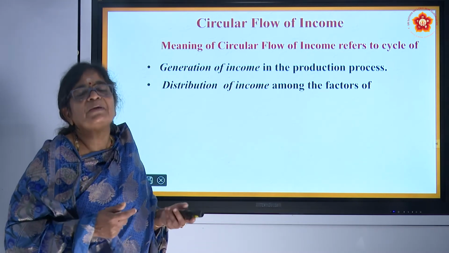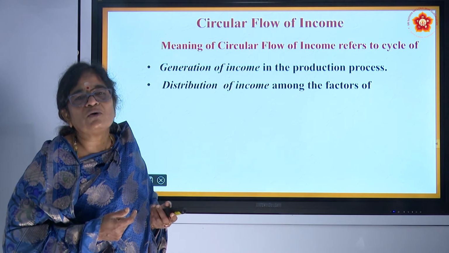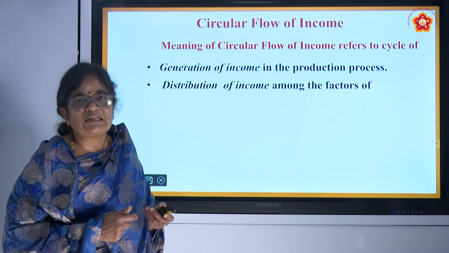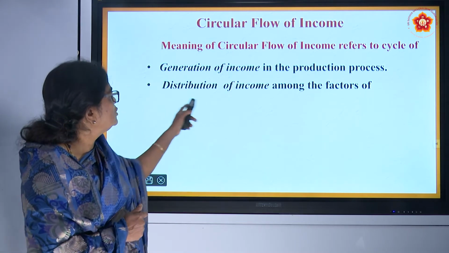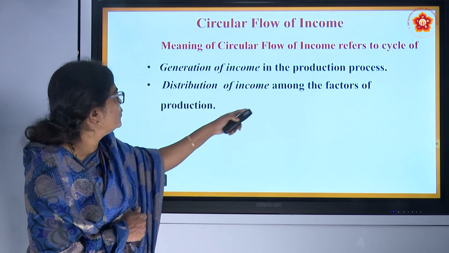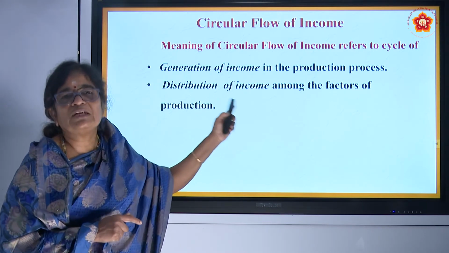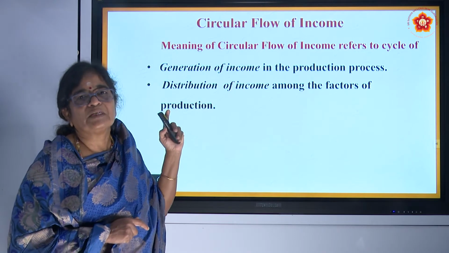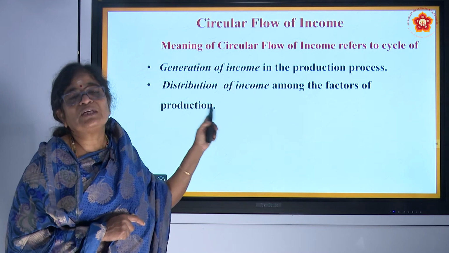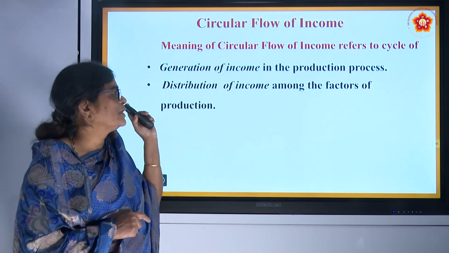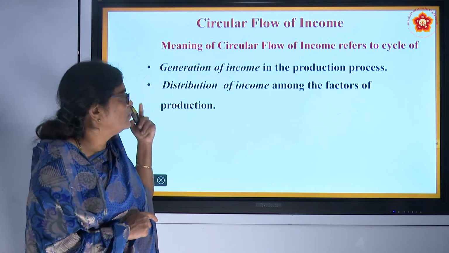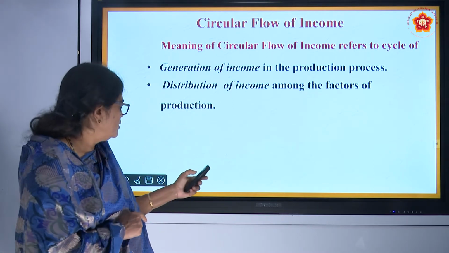It's called the payment. Whatever money is paid out is called a remuneration, or in other words we can call it rewards. Therefore, distribution of income. Whatever we earn, we again distribute to the factors of production. For the land we distribute in the form of rent. For the labor we distribute in the form of wages, for the capital we distribute it in the form of interest. For the organization we distribute in the form of profit.